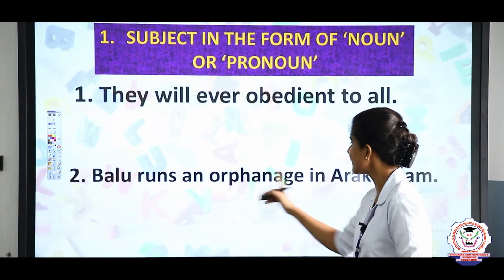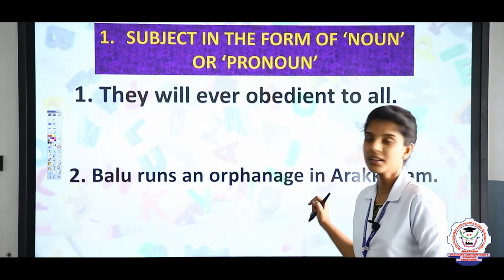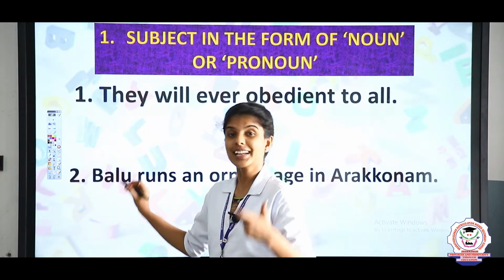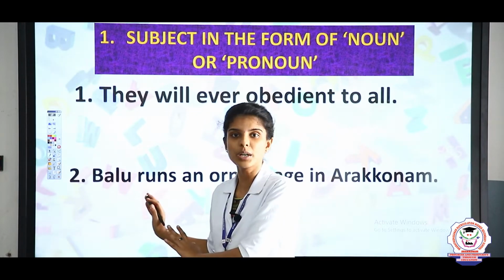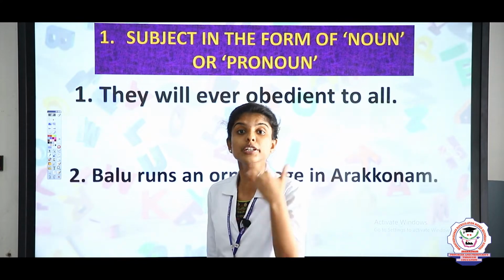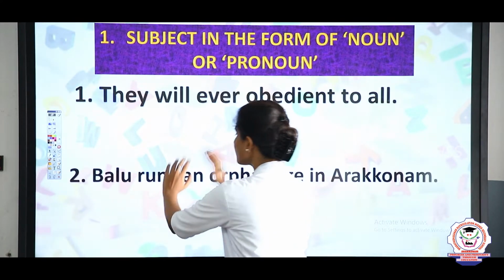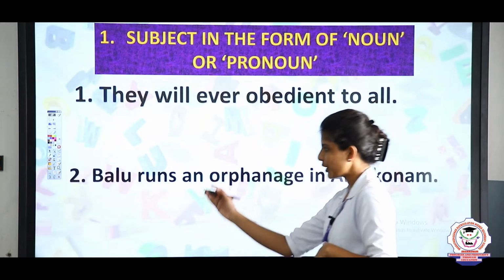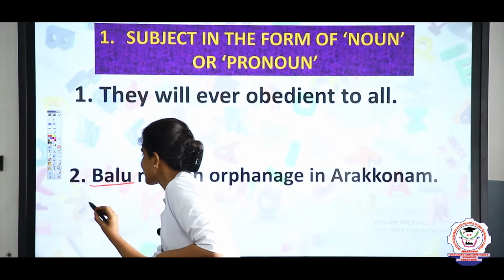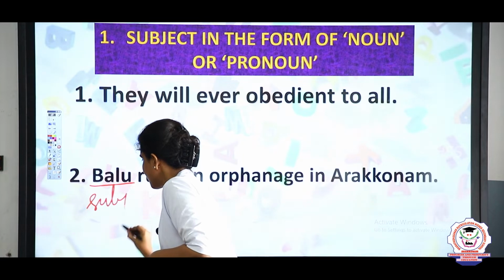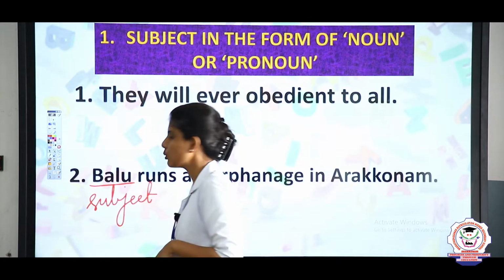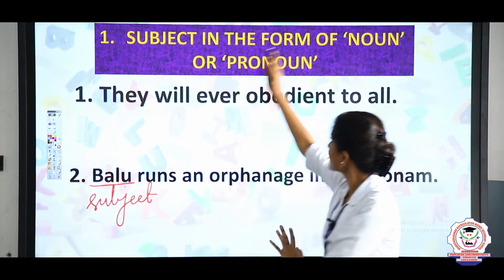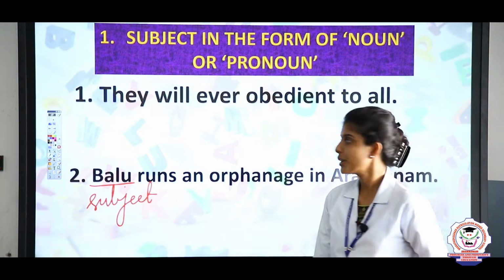Now let us see the second sentence: Balu runs an orphanage in Arakonam. Here Balu is the subject. It comes before the main verb, so it acts as the doer of an action. What is Balu doing here? He runs an orphanage in Arakonam. So, here Balu is the subject. Clear? This is the subject in the form of noun or pronoun.